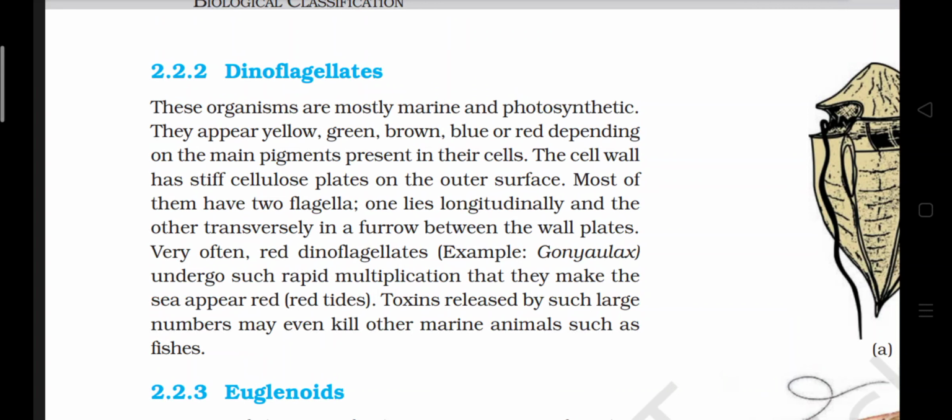Very often, red dinoflagellates, example Gonyaulax, undergo such rapid multiplication that they make the sea appear red, called red tides. Toxins released by such large numbers may even kill other marine animals such as fishes.